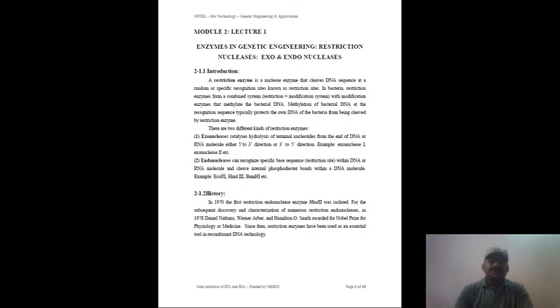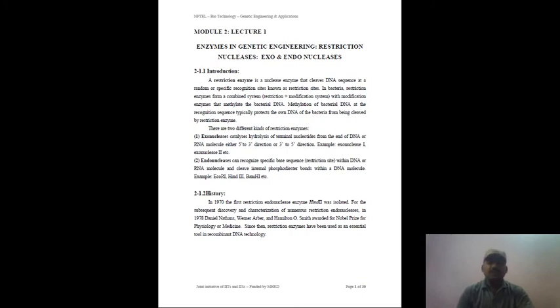One widely accepted example, which everyone knows, is the production of insulin by genetic engineering. We will discuss how it works step by step.